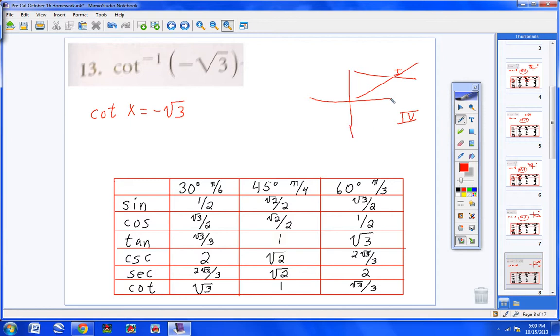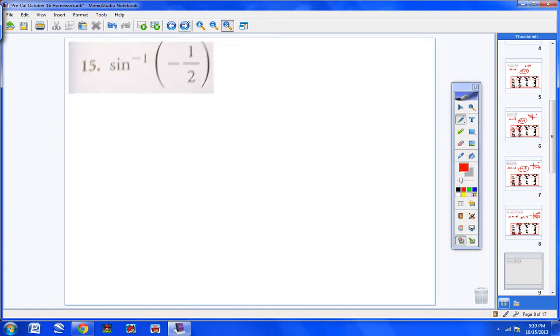All right? Now, when does cotangent give me square root of 3? Well, when I take the cotangent of 30 degrees, I get square root of 3. But I don't want square root of 3, I want negative square root of 3. So come here to your fourth quadrant, put 30 degrees inside your triangle, and then find the reference angle. Rotate down until you hit the terminal side, which is right here, and we see that negative 30 degrees is what you want. Or, of course, the radians would simply be negative pi over 6. Okay, number 15.